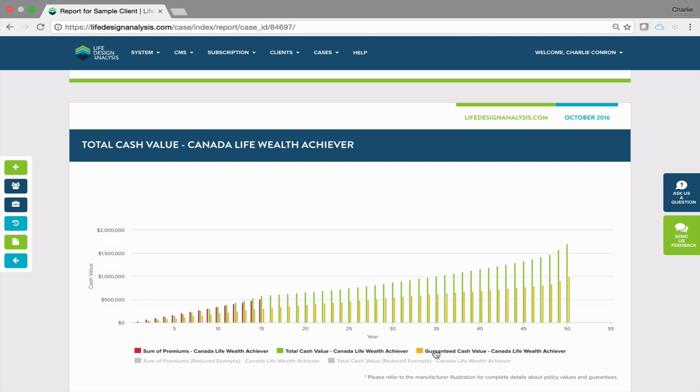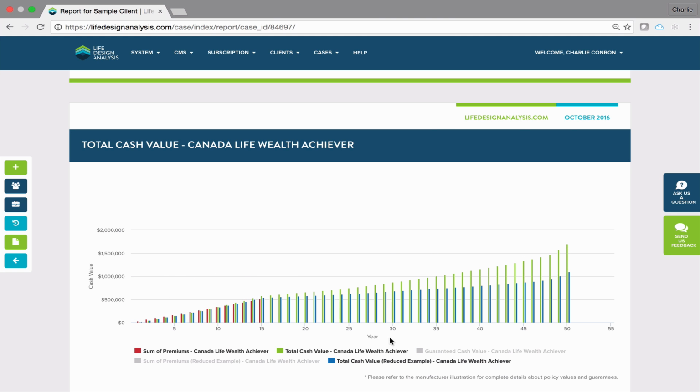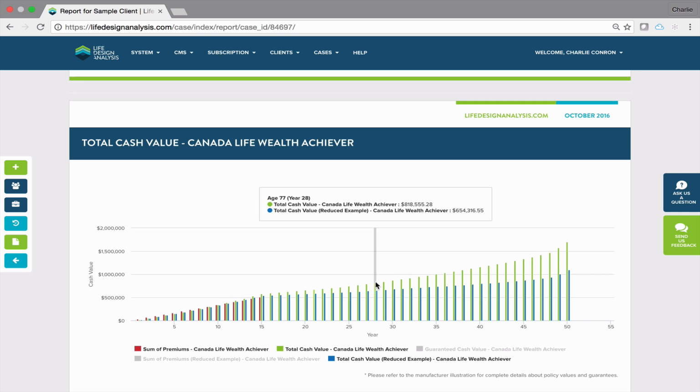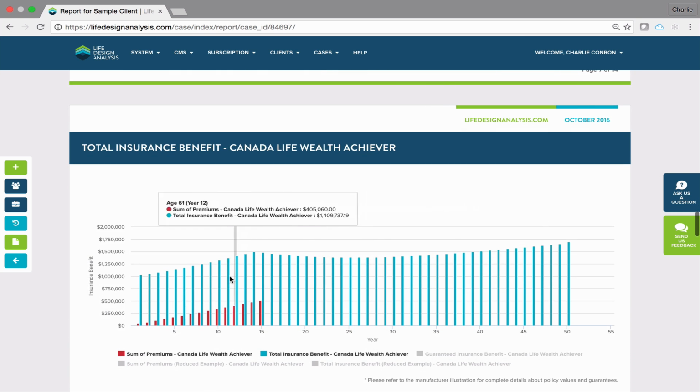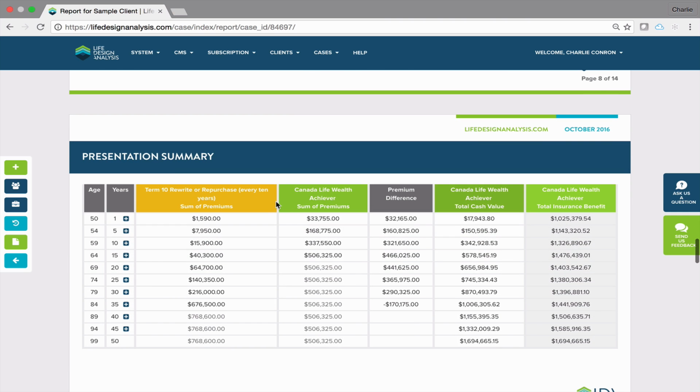And equally important to show some of those guaranteed values, or maybe more importantly, the reduced values, as they've issued a dividend for quite a long time, over 100 years. Let's get down again. We can show the paid up addition here, but let's get down into that cost comparison, because this is one thing that I really like here.